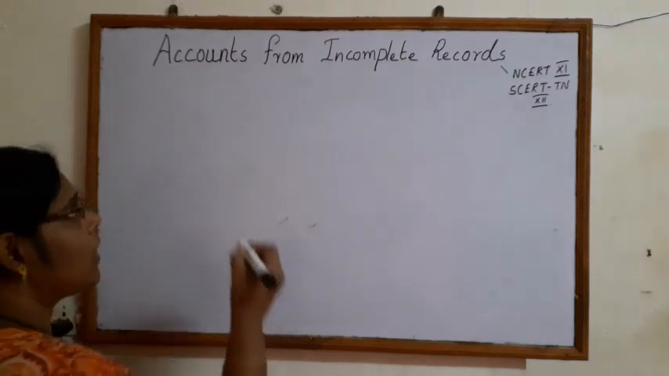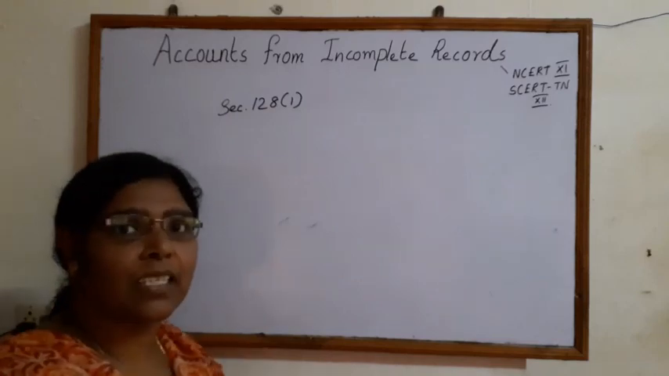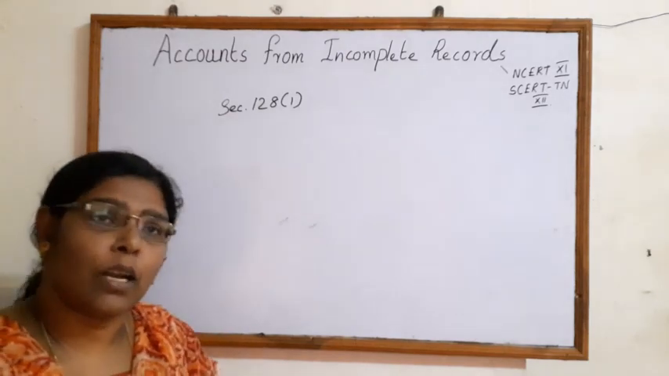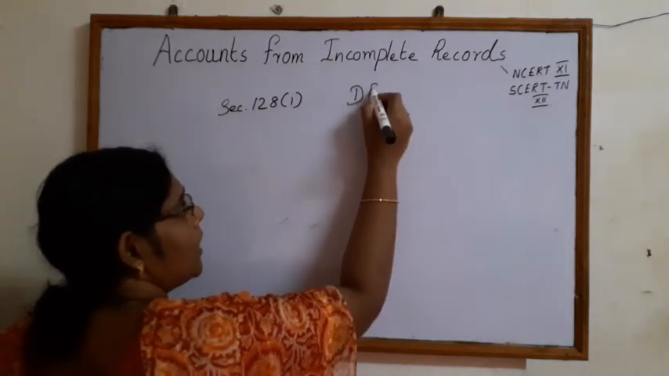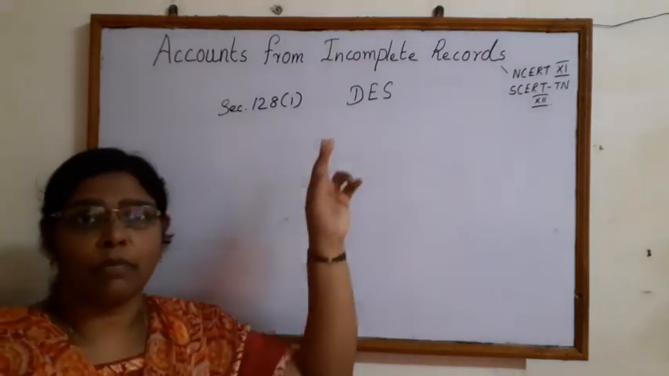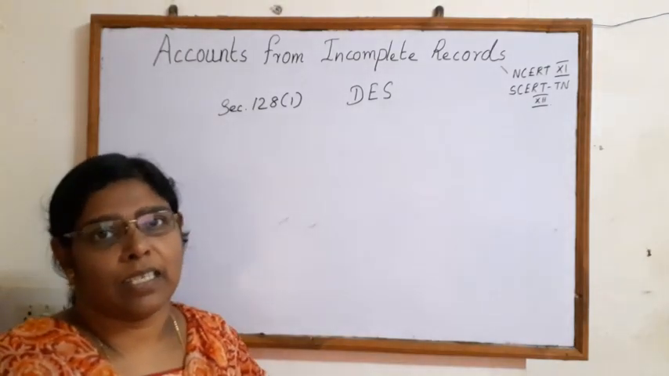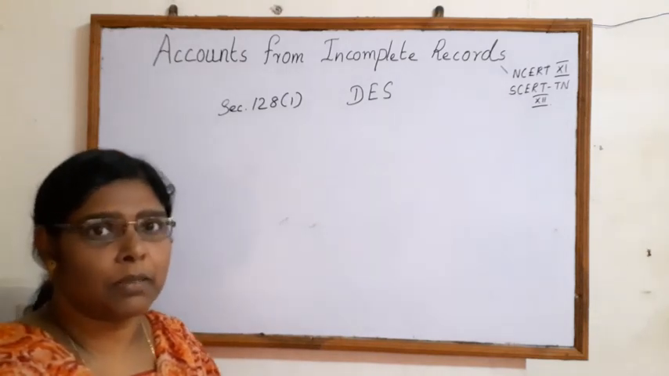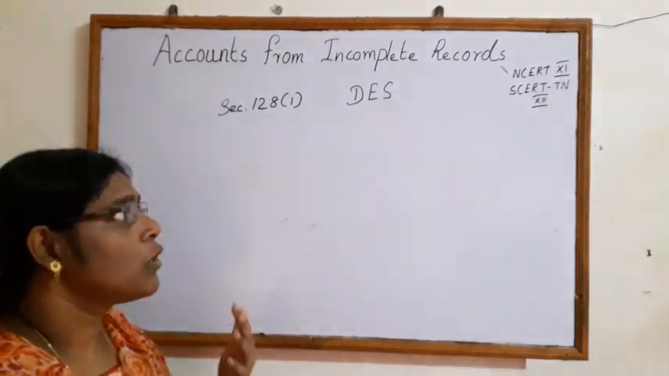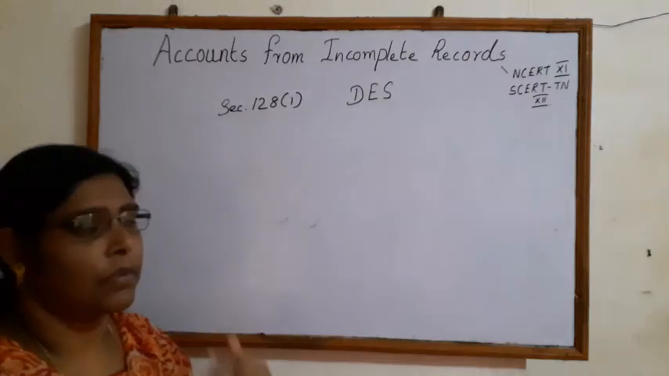In India, according to section 128, subsection 1 of the Indian Companies Act 2013, companies have to maintain records according to double entry system. We have already learned about double entry system in class 11. So companies are compelled to follow double entry system. But other organizations like sole proprietors and partnership firms are not compelled by the government or by any act to follow double entry system. So according to their desire and wish, they maintain records.